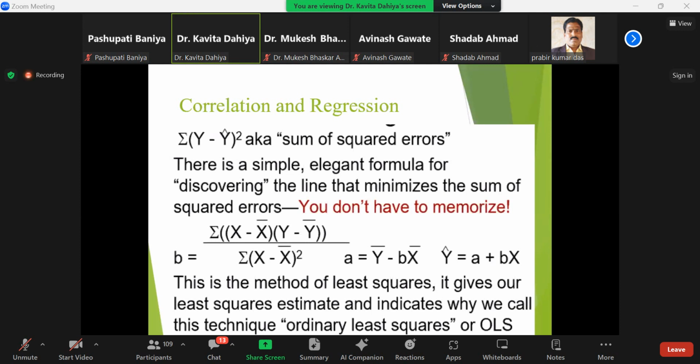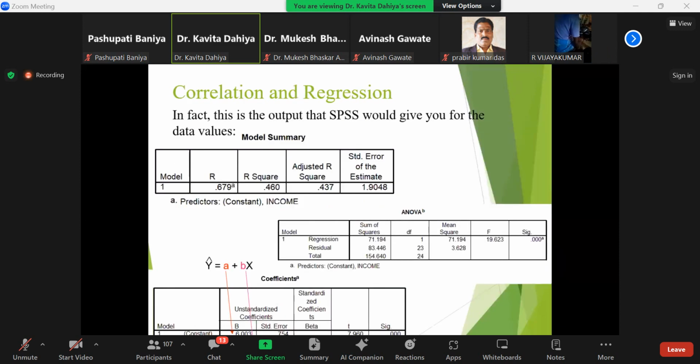plus B x. This is the method of least squares that gives you the least square estimates, and it indicates why we call the technique ordinary least squares, or the OLS regression model. Ordinarily, the least squares method is used just to calculate on data when the quantity of data is low, or you can say manually, where you are capable of handling or analyzing the data manually.